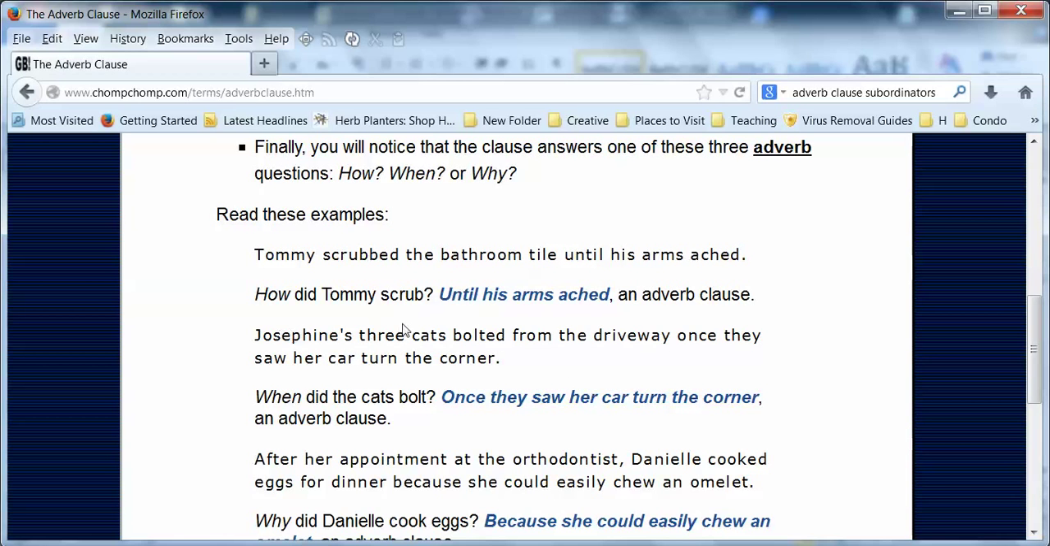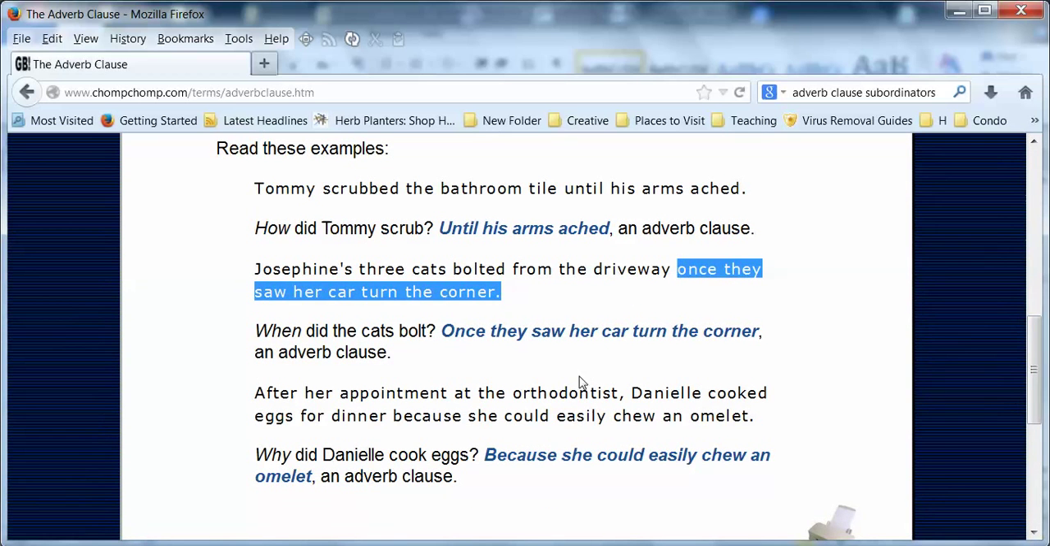Another one, Josephine's three cats bolted from the driveway once they saw her car turn the corner. When did the cats bolt? Once they saw her car turn the corner. And again, we have that adverb clause, that dependent clause, after the independent clause, so we don't use a comma to separate them. Now, look at this one.